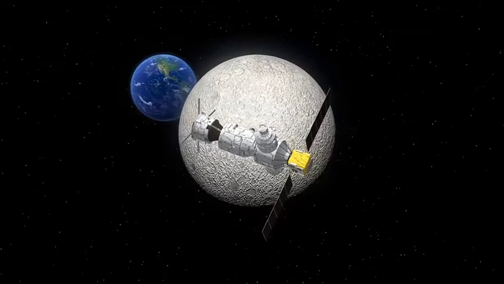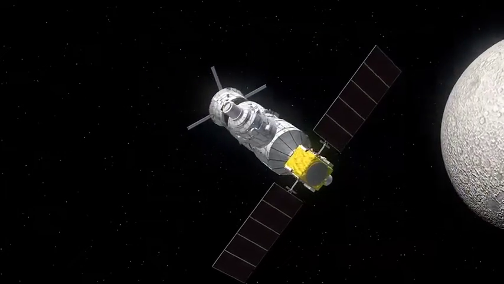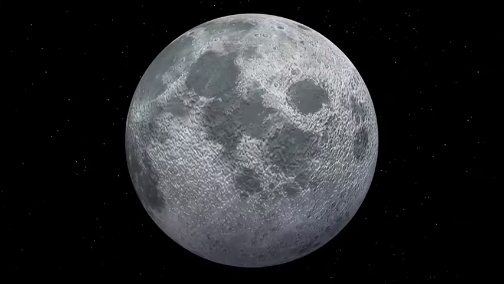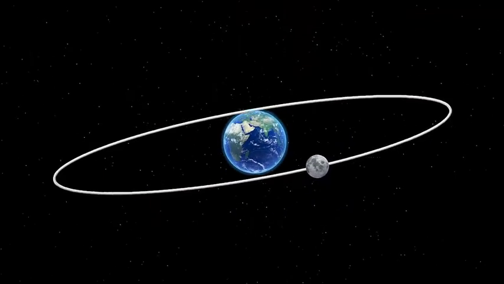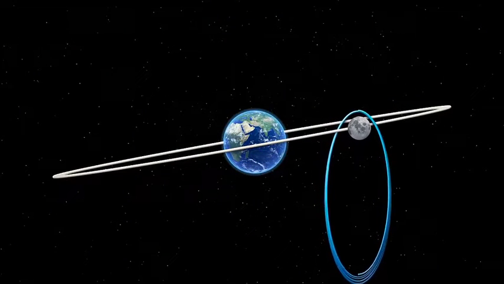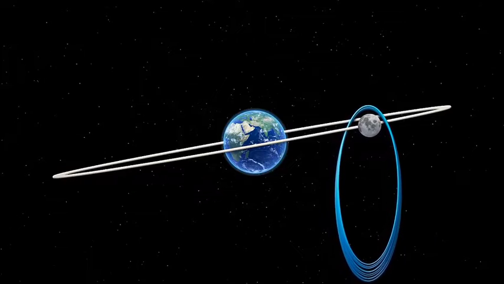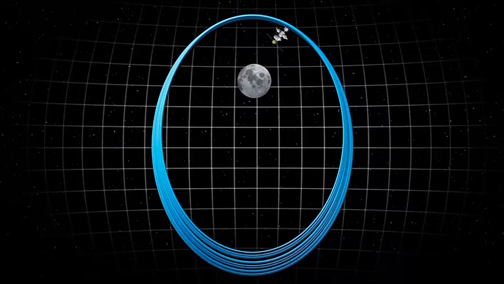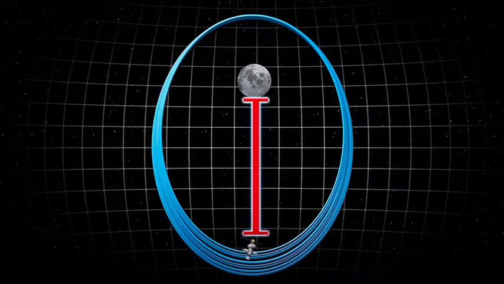NASA is planning to build a station for astronauts orbiting the Moon, a project known as the Lunar Orbital Platform Gateway. According to an ESA press release, the Gateway space station will follow a near rectilinear halo orbit, or NRHO. Gateway will pass 3,000 kilometers from the lunar surface at its closest and 70,000 kilometers at its furthest.